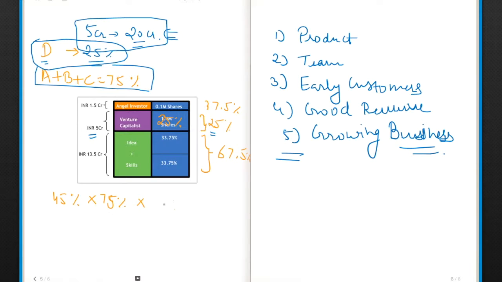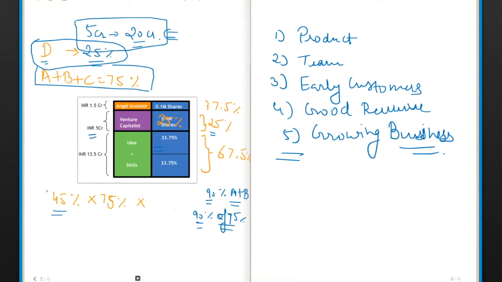Let me tell you how much A and B will own. They owned 45% shares earlier, right? So 45% of 75% shares are owned by A. I'll tell you how. If you remember, 90% were owned by A plus B after raising investment. Out of that, 25% of total shares are owned by D, so they now together own 90% of 75%. I hope you're getting it. It's pretty easy. If you have any doubt, you can ask me in the comments.